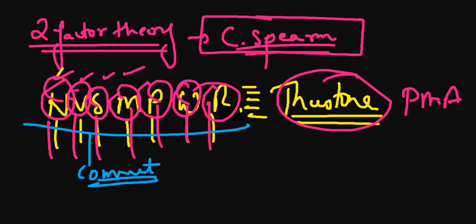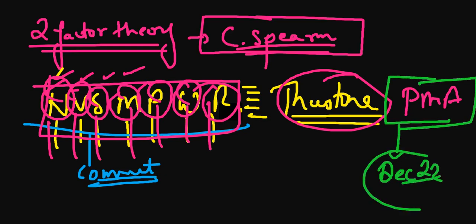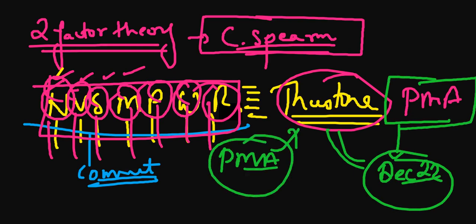NVS MPWR, these are all the keywords for those types of things that come under Thurstone's Primary Mental Abilities, and this was the recent question we solved in December 22 as well, where it was written PMA, Primary Mental Abilities. We marked it with this. We have marked the yes.